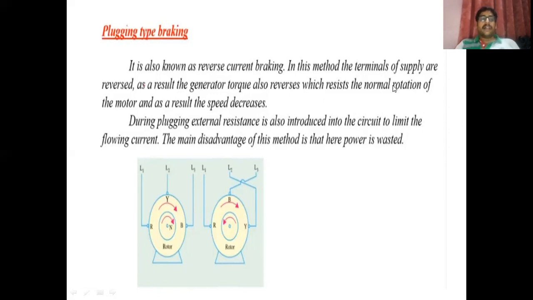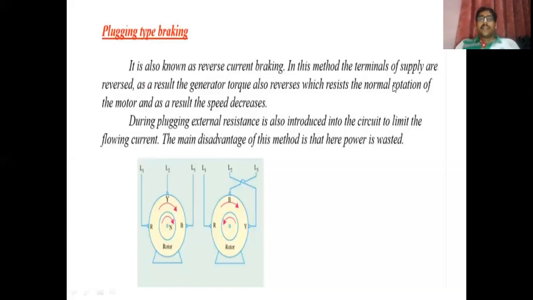The motor which initially rotated anti-clockwise now tends to rotate clockwise, and a point will come when its speed is almost equal to 0, and at that particular time we trigger the mechanical braking on the system, and that's why the motor can stop.